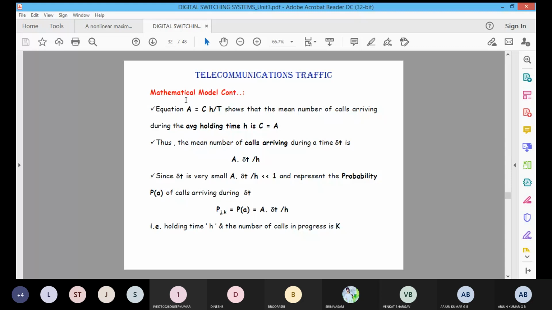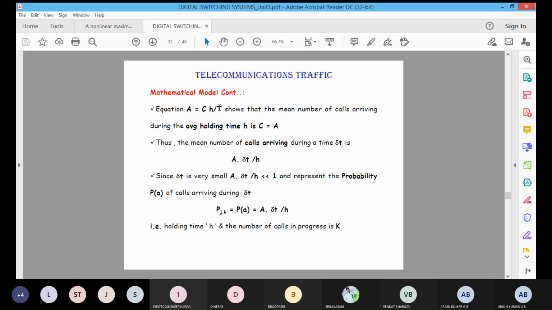Suppose the mean number of calls arriving during the average holding time H, and the total average number of calls during the duration time and holding time are both the same. Then we'll get A is equal to C.